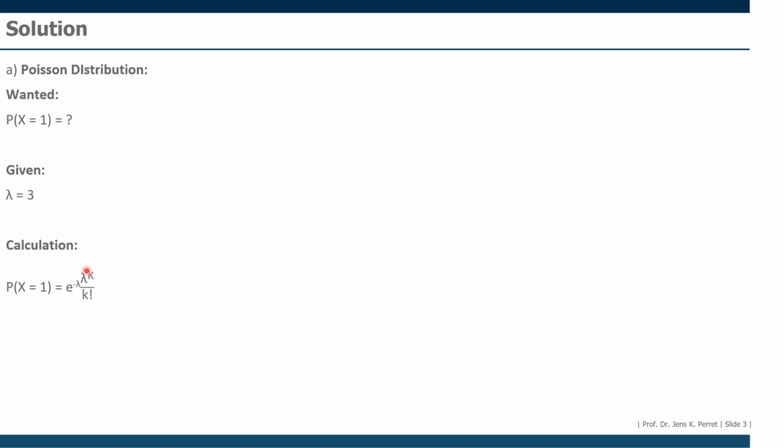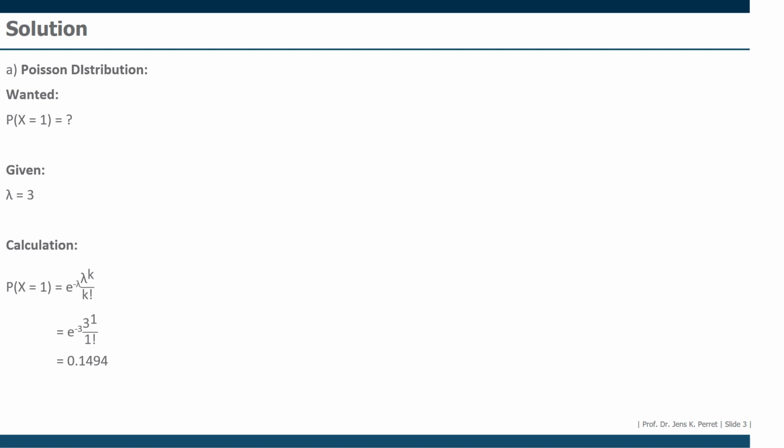K being 1, so we put 1 here, lambda being 3, so we put 3 here and here. Insert this, calculate this expression, get a value of 0.1494 or 14.94%. So that's the chance that exactly 1 train will be cancelled.